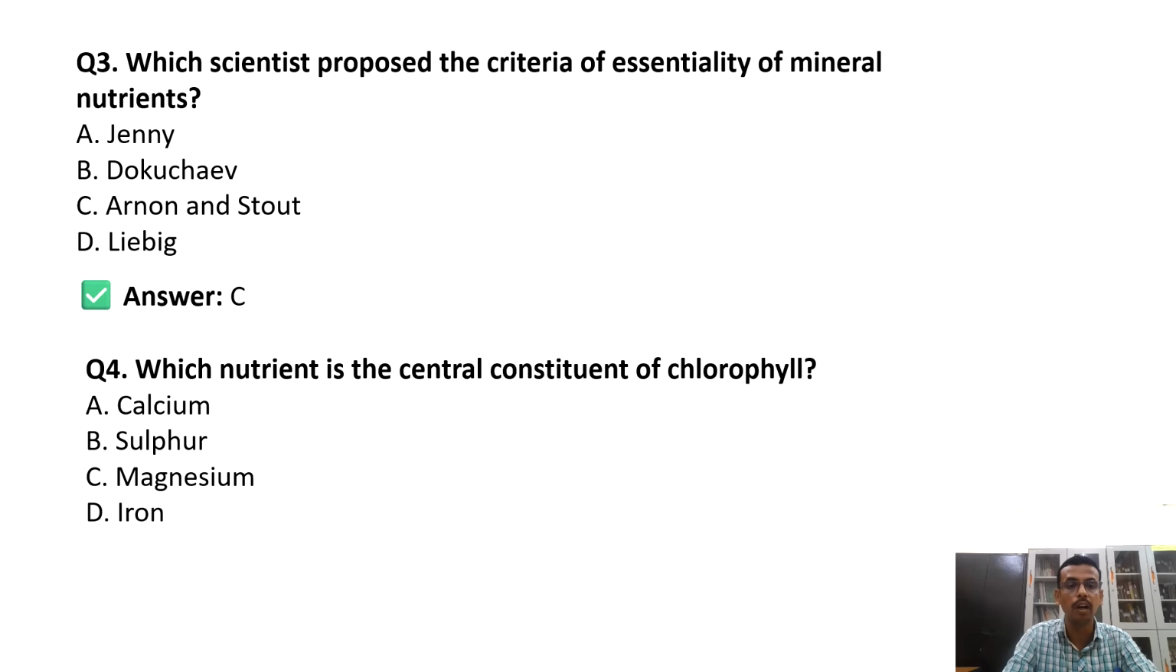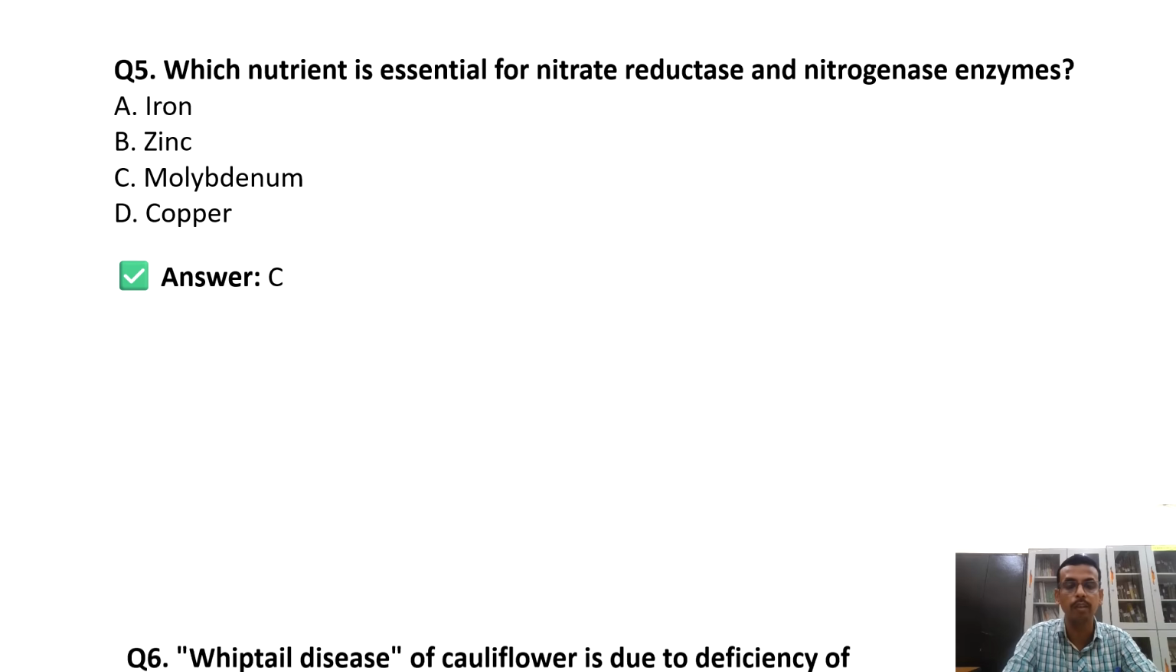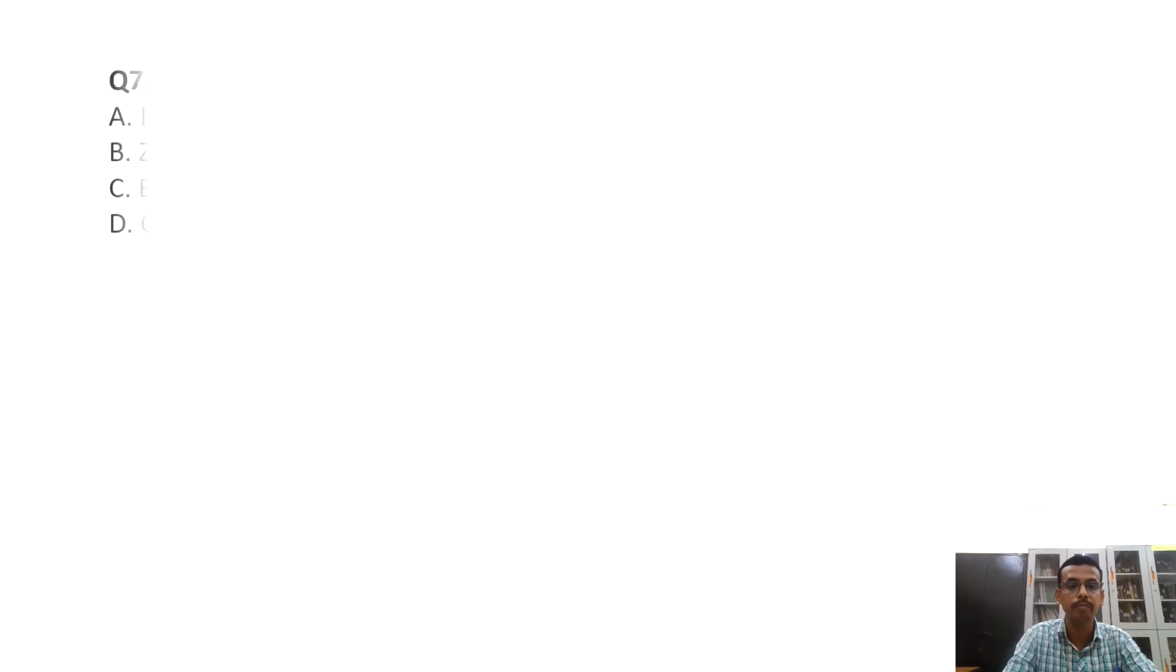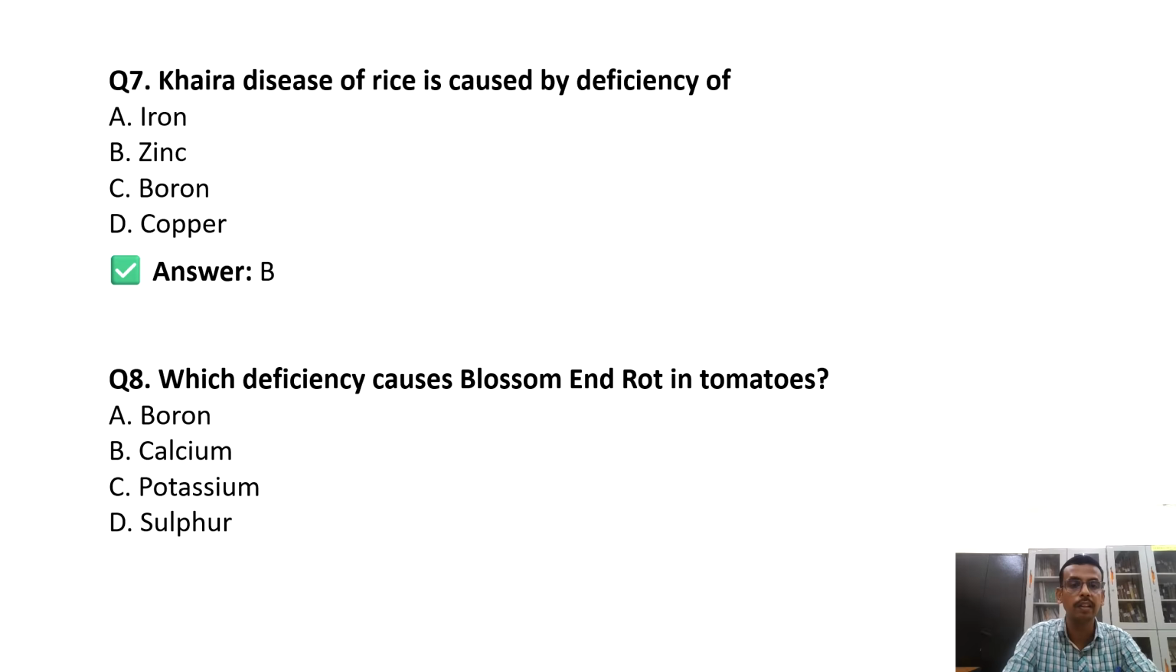Then which nutrient is the central constituent of chlorophyll? You know, magnesium. Then which nutrient is essential for nitrate reductase and nitrogenase enzymes? Molybdenum. Whiptail disease of cauliflower is due to the deficiency of what? Molybdenum. Then Khaira disease of rice is caused by the deficiency of what? Zinc.